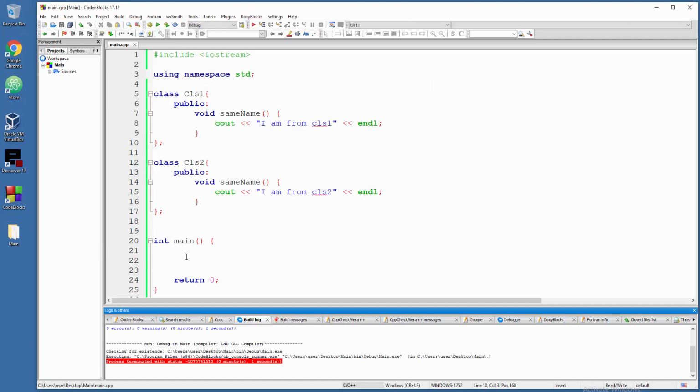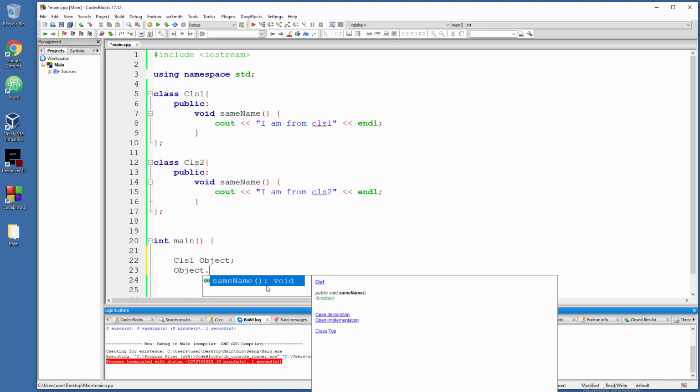Okay, now let's go to object creation. For CLS1 we're going to create an object, okay, and down there when you type the object name with a dot, you will have only one offered method. So this will be automatically recognized by your working environment if you have a nice one like Code::Blocks.